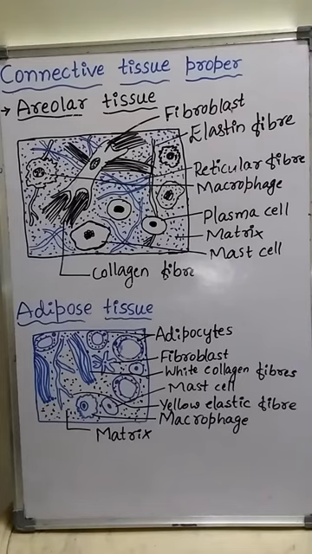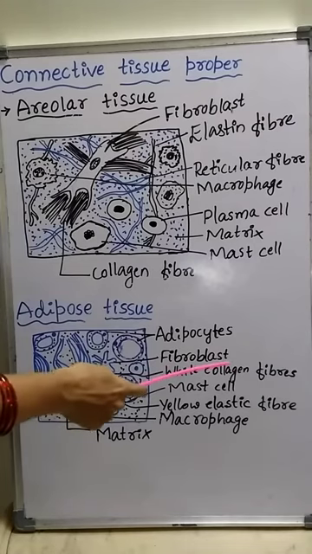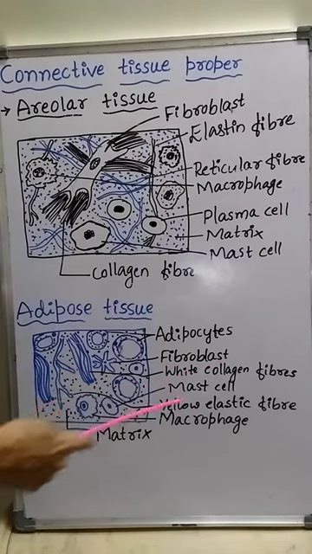Adipose tissue also has a soft jelly-like matrix, with living cells such as fibroblasts, mast cells and macrophages, which are also present in areolar connective tissue. Plasma cells are also present in adipose tissue, and it contains two types of fibers: white collagen fibers and yellow elastin fibers.